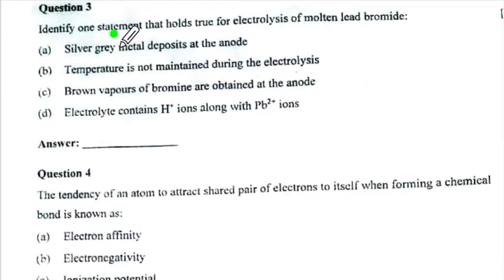Identify one statement that holds true for electrolysis of molten lead bromide. Silvery gray metal deposits at anode. Now the metal will go at cathode, so this is wrong. Temperature is not maintained during the electrolysis. Now temperature has to be maintained to 380 degrees C. So it has to be maintained, so not maintained is wrong.